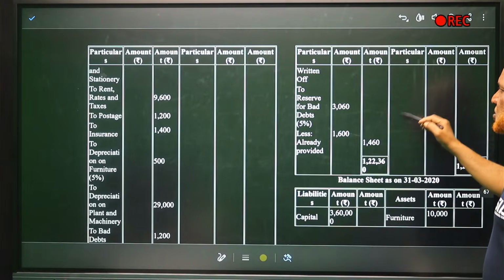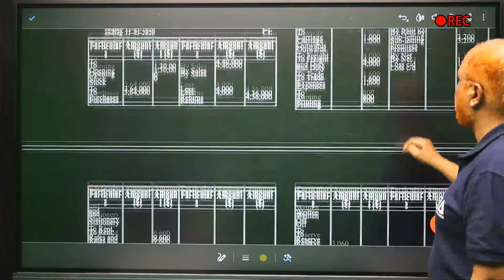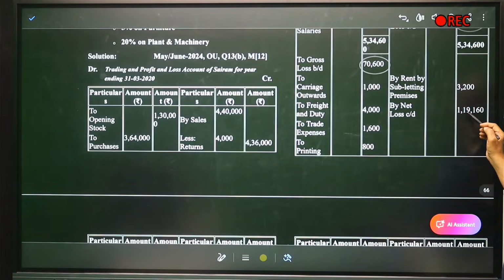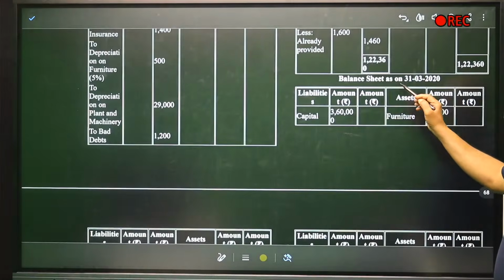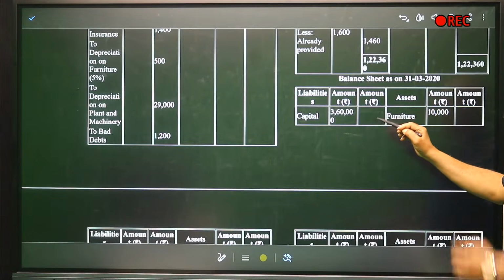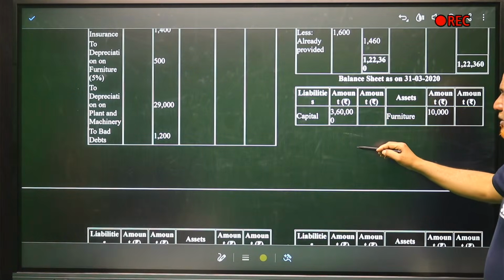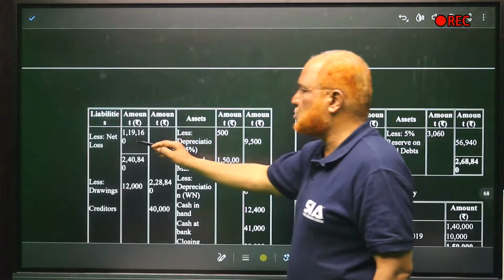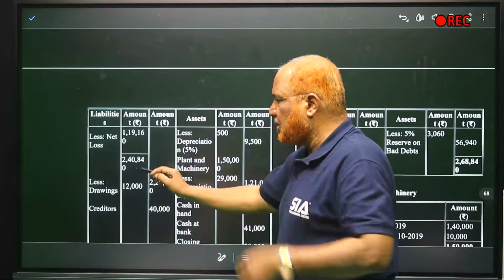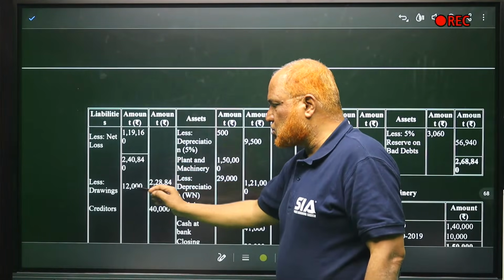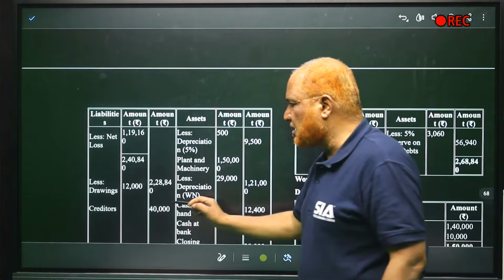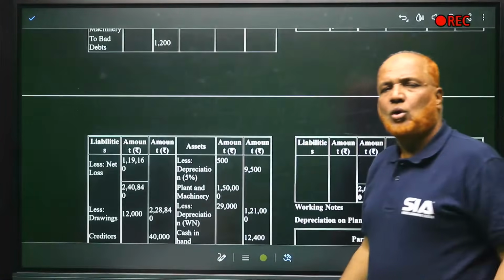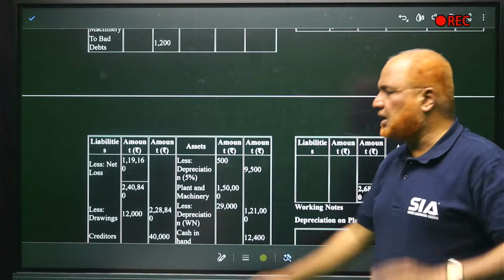Now debit side is more, credit side is less. So we are getting net loss carried down 1,19,160. So this is the end of profit and loss account. Now balance sheet as on 31st March 2020. Capital 3,60,000. So from capital we will minus net loss 1,19,160. So 2,40,840. Minus drawings 12,000, we get 2,28,840. And one more liability is the creditors. Only two items on the liability side, capital and creditors.